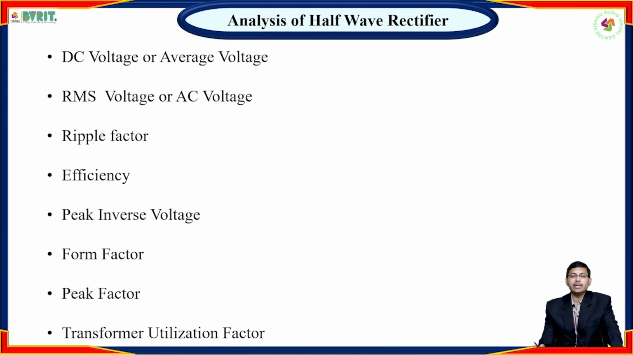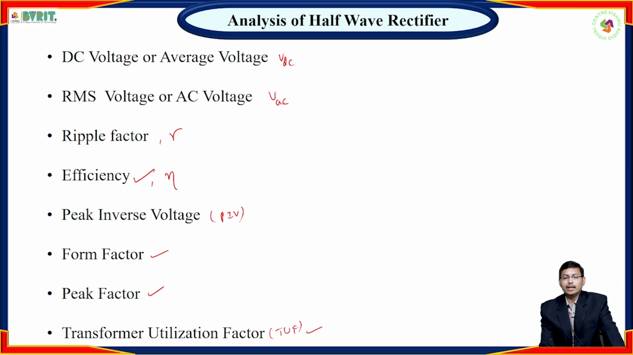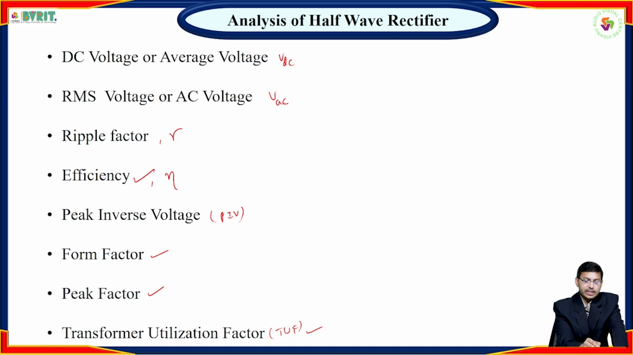Now, this is a very important analysis of the half-wave rectifier. Why are we going for analysis? If you want to find the efficiency, we need to calculate the DC voltage, that means VDC. Then VAC, the ripple factor denoted by gamma, and efficiency, the peak inverse voltage denoted by PIV, form factor and peak factor, and the last one, transformer utilization factor. Let us start with the analysis of the half-wave rectifier one by one. First, start with the DC voltage.